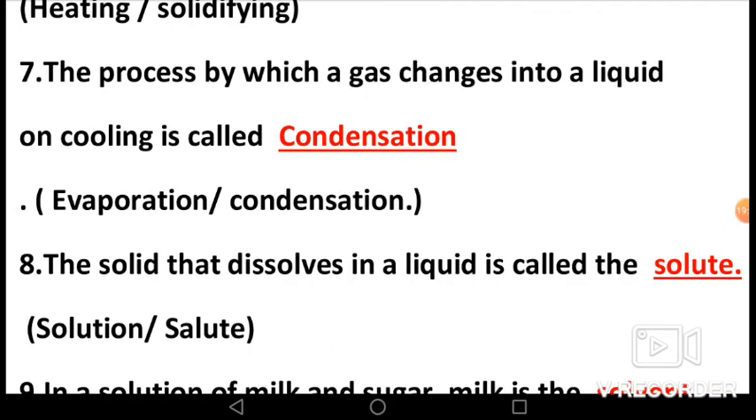Now let's see, seventh, fill in the blank. The process by which a gas changes into a liquid on cooling is called dash. Options are evaporation and condensation. The answer is condensation, because when you hold a cold steel plate over a pot of boiling water, you will see tiny drops of water condensing on the plate, which is the process of condensation.